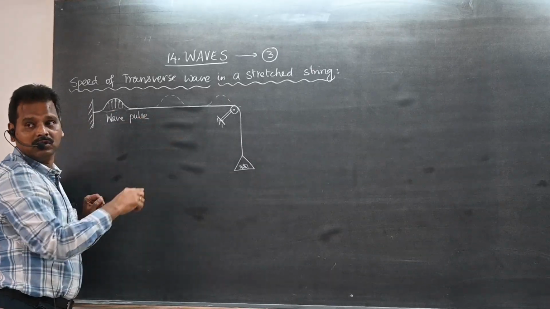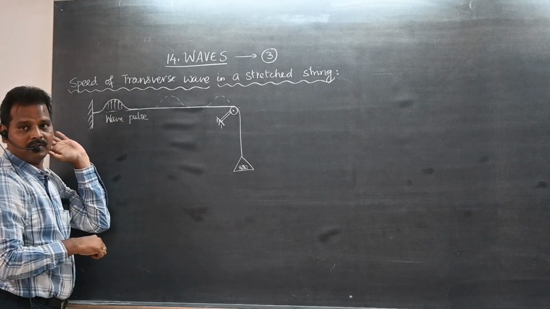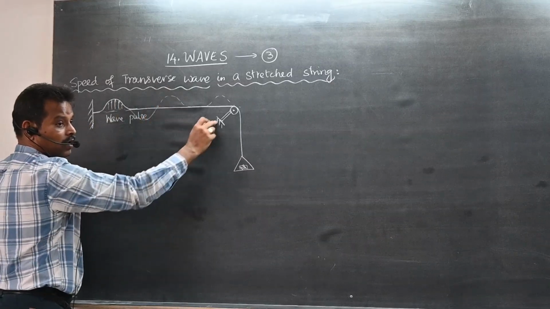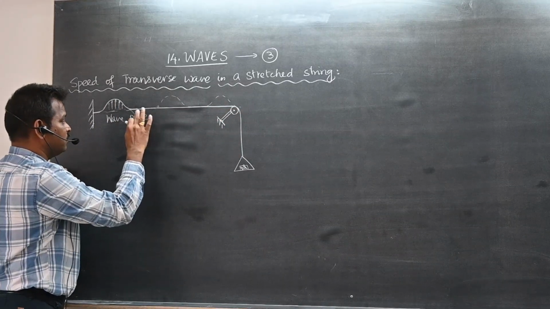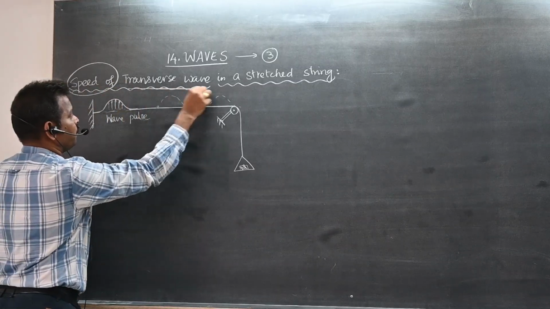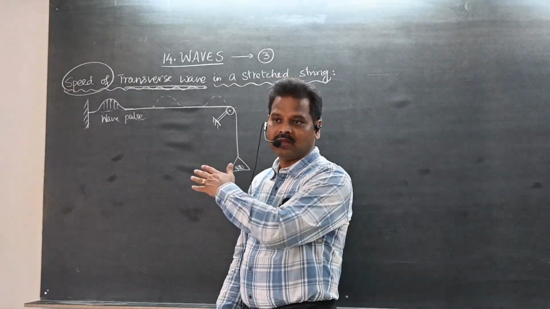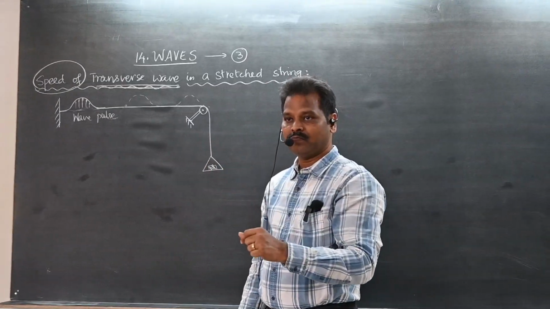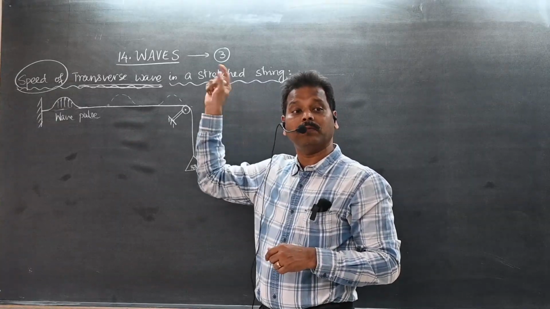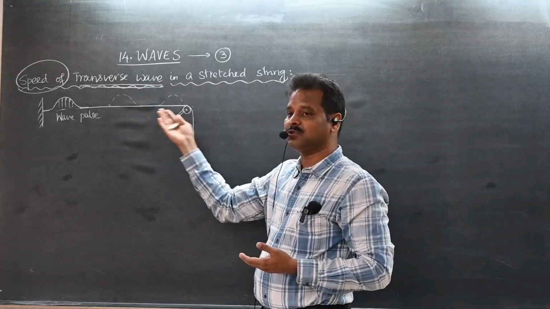Suppose a wave is produced, what is the difference between the two? A wave pulse means only half of the wave, lambda by 2. If a wave is created here, then it travels continuously. But first we will look at the wave pulse, and we are finding the speed of the transverse wave pulse in a stretched string. If the string is not stretched, the pulse will not move that easily. It takes a lot of time for the pulse to travel from one end to the other. Why a lot of time? Because the speed is less. When the speed is less, it takes more time to travel this distance.